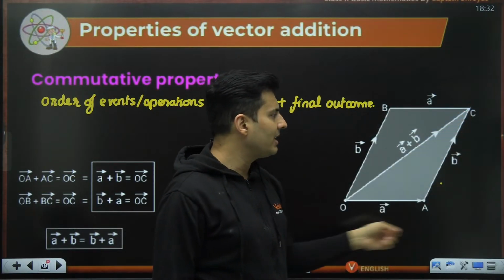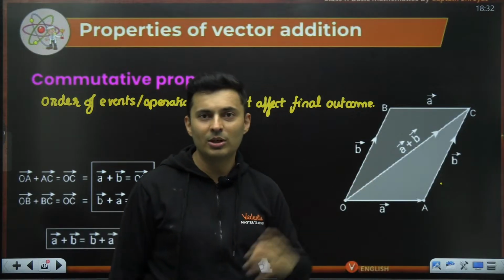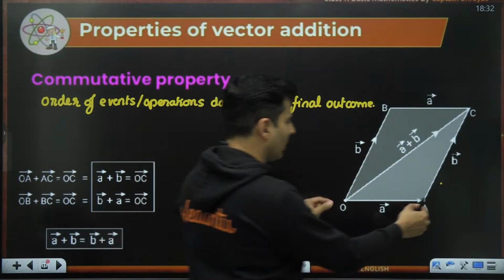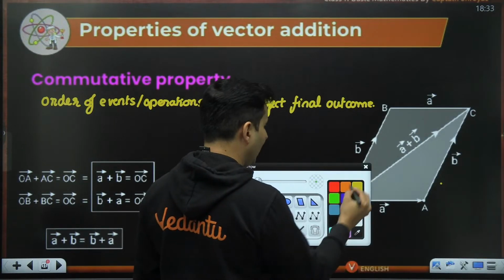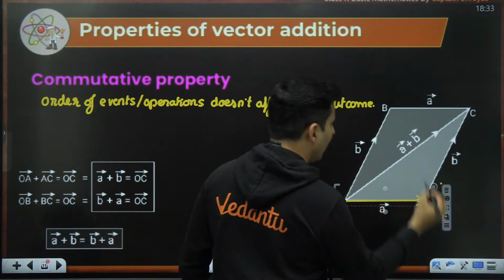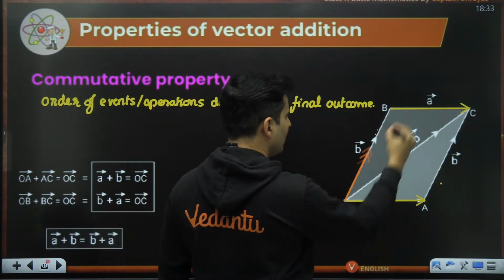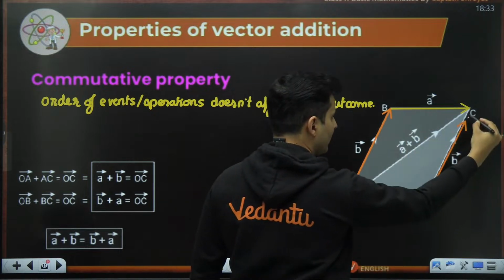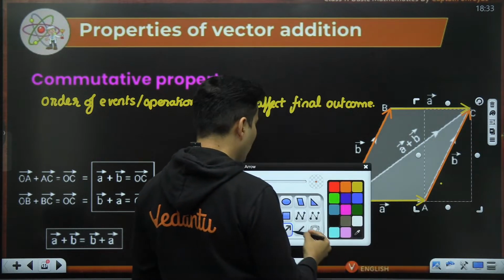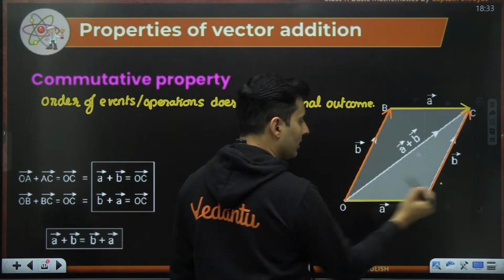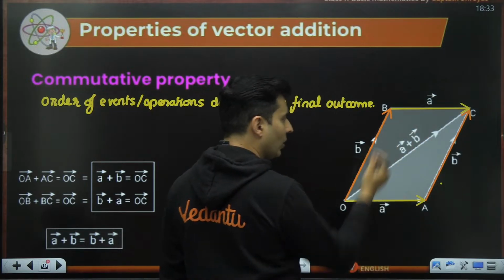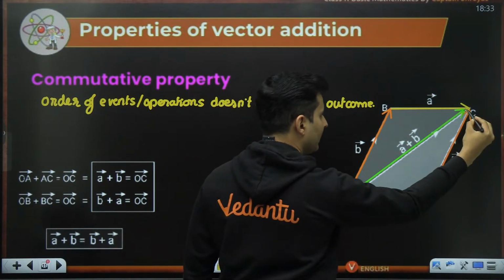In fact, it becomes like a parallelogram. Are you able to see that? Yeah, this is a parallelogram. I take this same vector A, as you can see over here, and I place it over here. And if you want, I'll show you vector B. That same vector B, I can also place it over here. Irrespective of how I add them, yellow plus orange or orange plus yellow, A plus B or B plus A, the resultant will be the same.